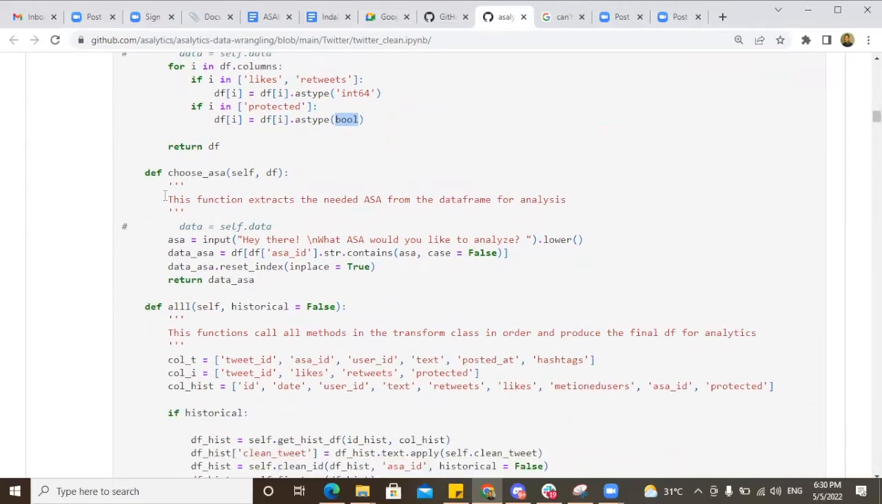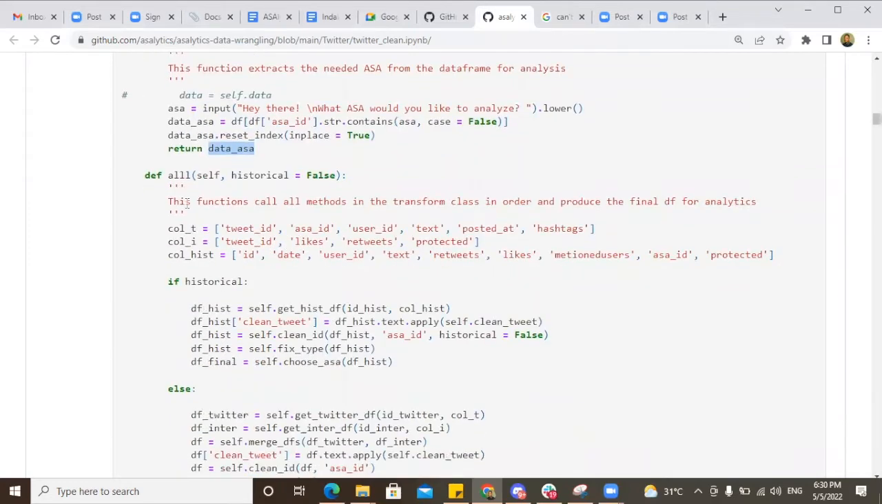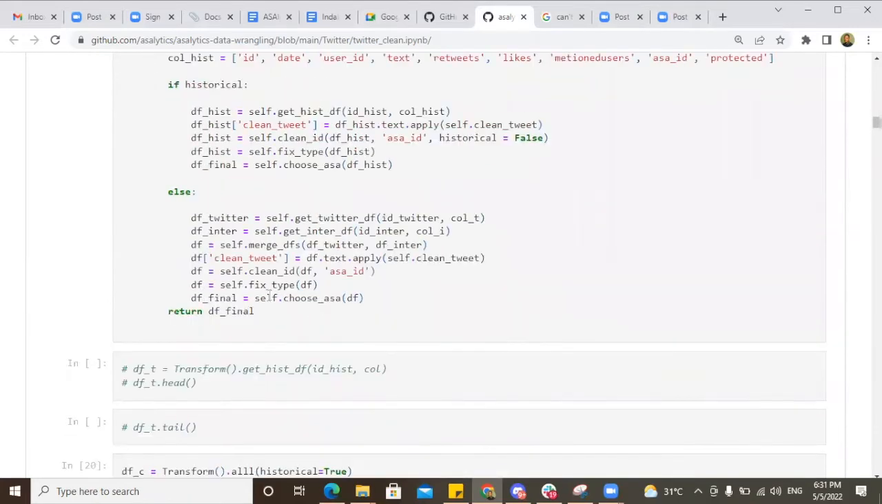So the choose ASA, this is where we select the type of ASA that the user wants to understand some insight about. My input function is requesting which ASA, and you pass in the ID. After passing the ID, this extracts the particular data that has to do with the ID and gets it ready for my other classes to use for analysis. So this is pretty much implementing all the other methods, all the functions that I've written earlier, in sequential order so that it will give me the desired result, which is my DF final in this case.